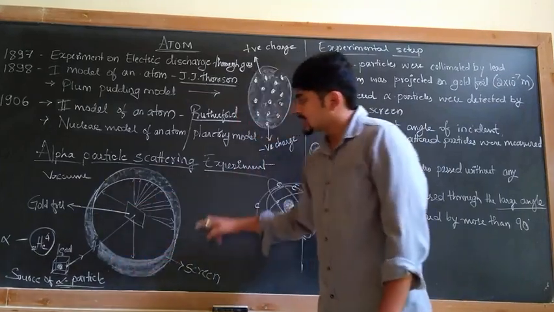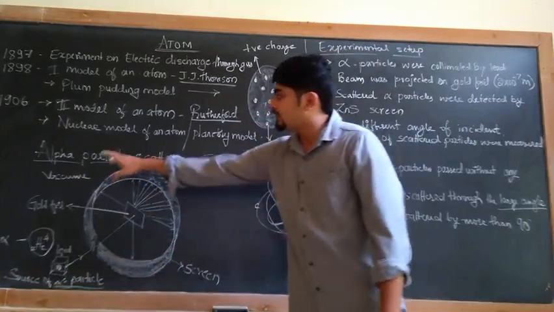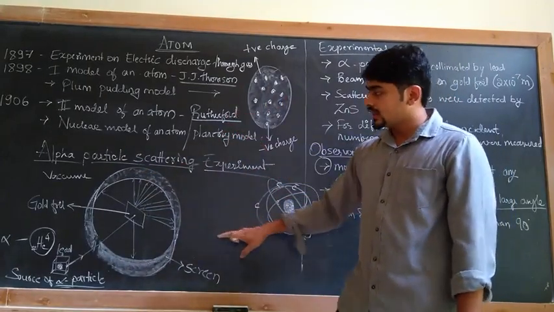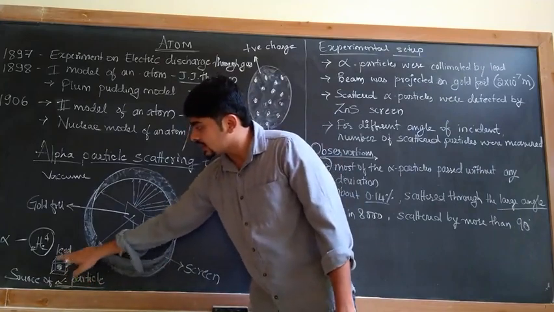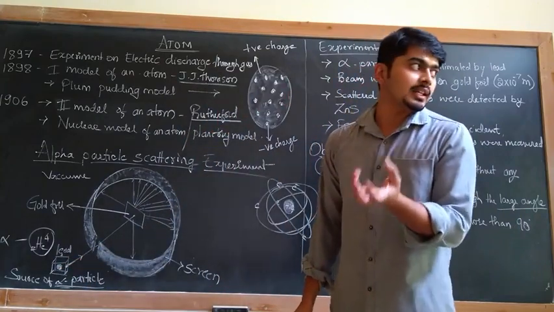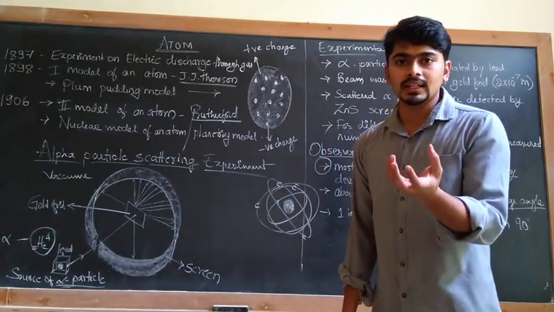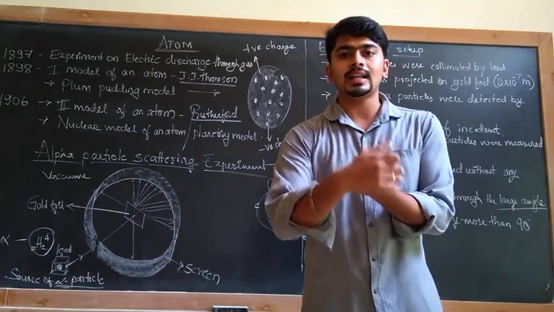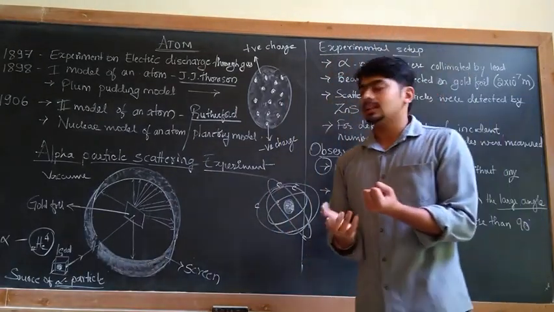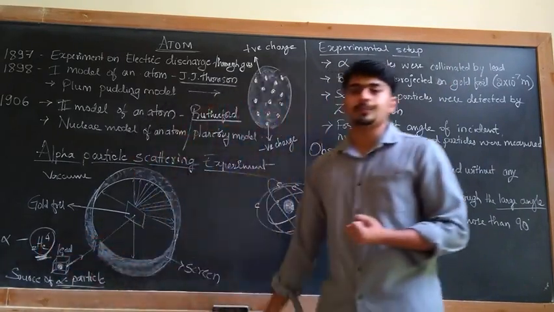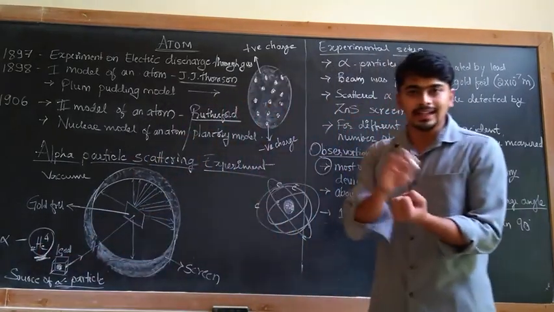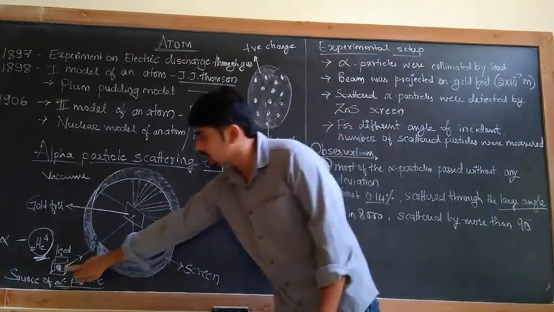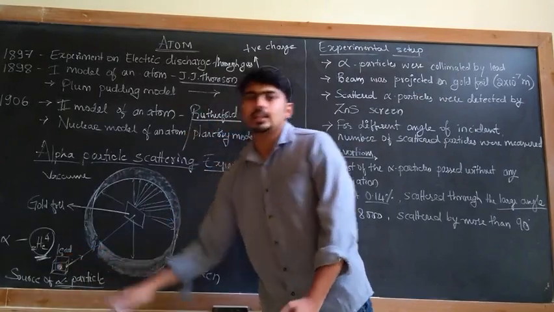This is the schematic representation of the alpha particle scattering experiment conducted by Rutherford. It consists of a lead shield in which a source of alpha particles is used. The source is a radioactive substance which emits alpha particles. What is an alpha particle? It is nothing but a helium nucleus.